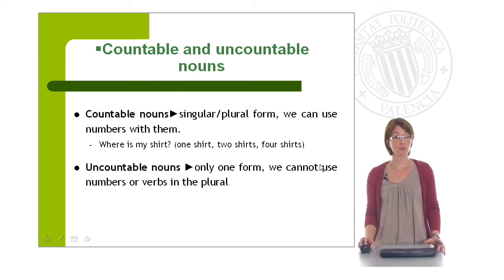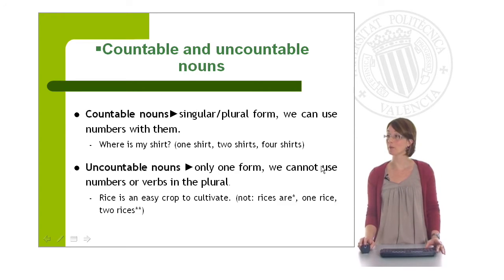Right. On the contrary, uncountable nouns are nouns which only have one form. We cannot use numbers with them, and the verb is always in the singular. We cannot use a verb in the plural. For example, rice is an easy crop to cultivate. So we cannot say rices are, and we cannot count it. We cannot say one rice or two rices. This is incorrect.